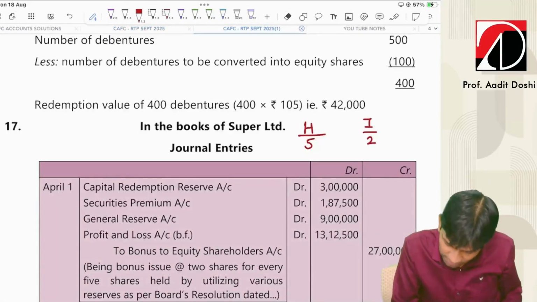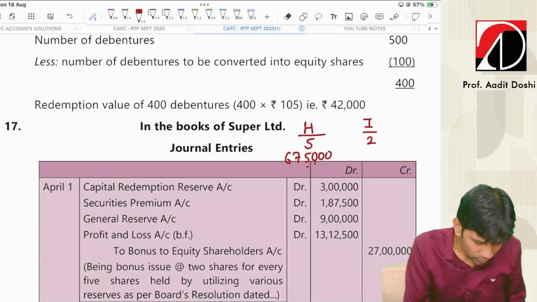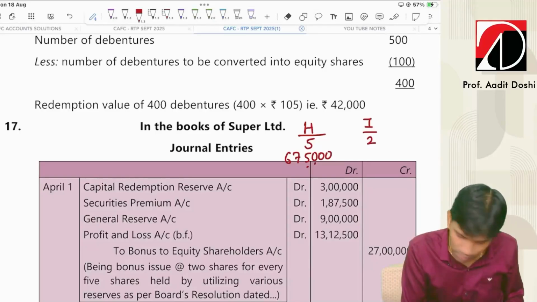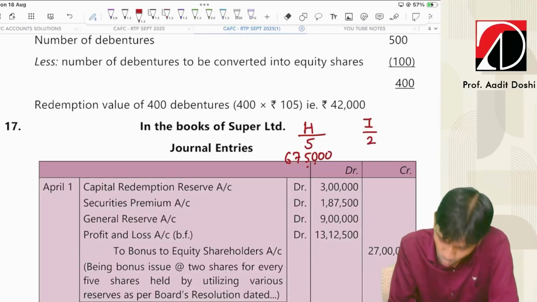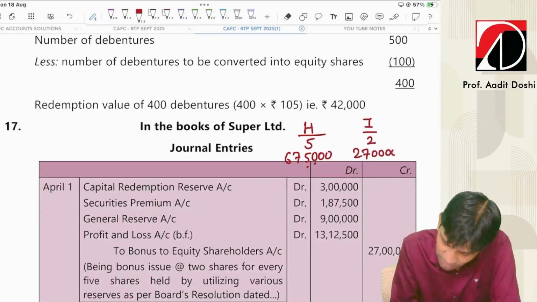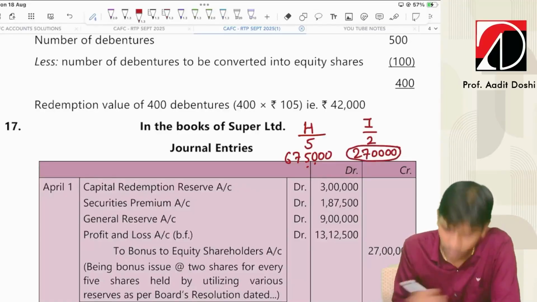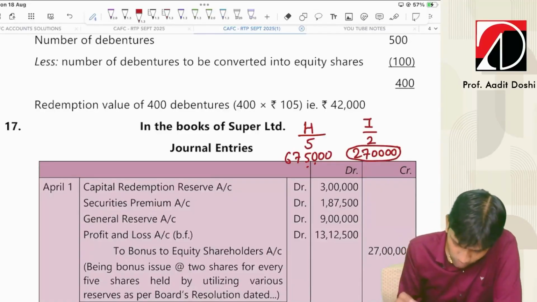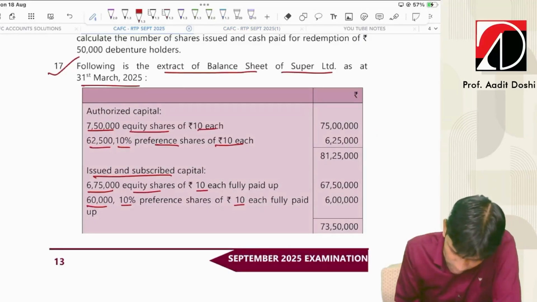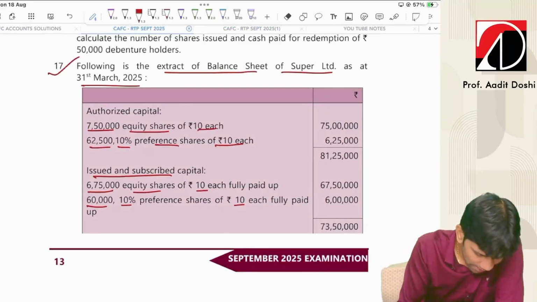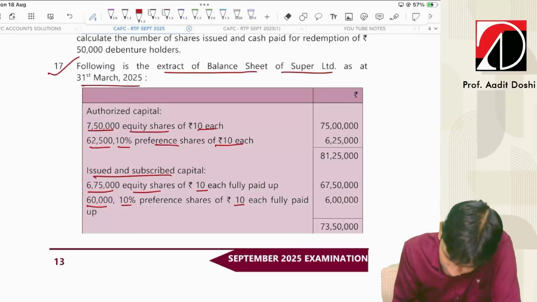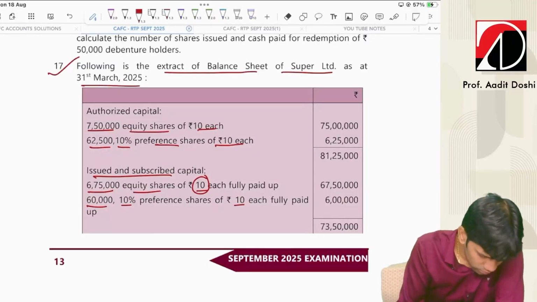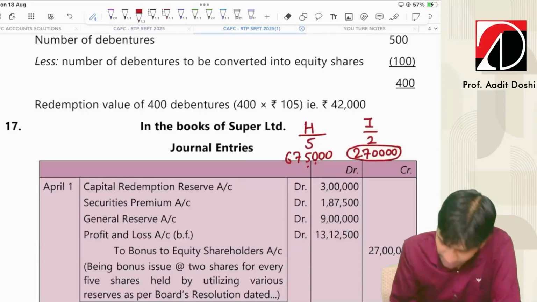So 6,75,000 into 2 divided by 5, 2,70,000 shares will come, of 10 each. That comes to 27 lakh.